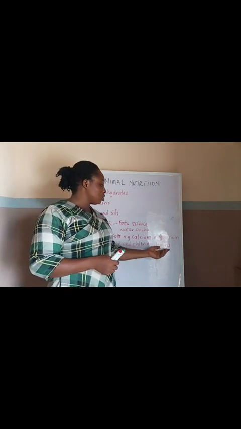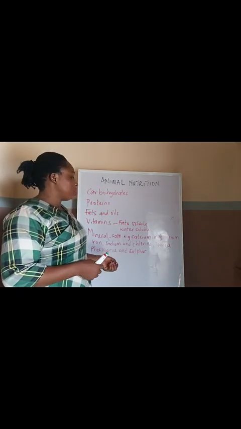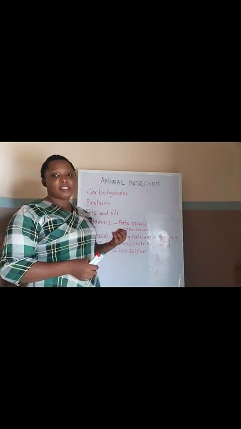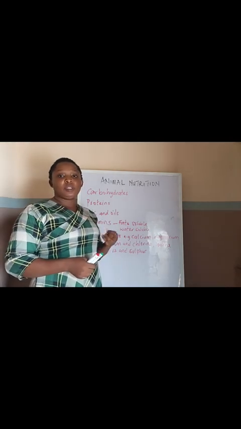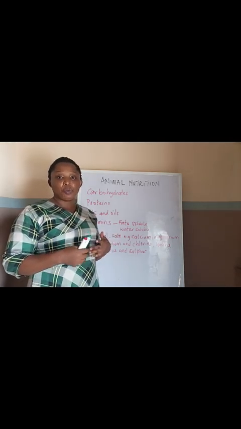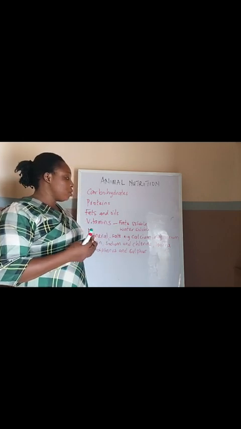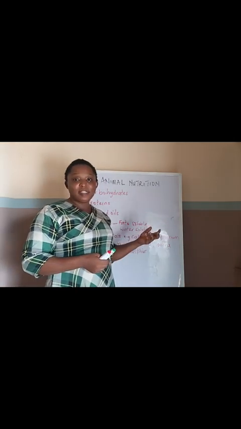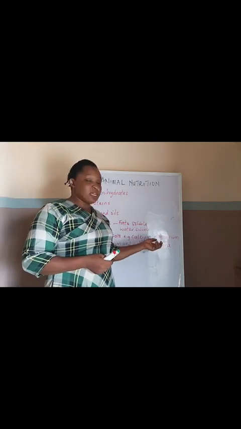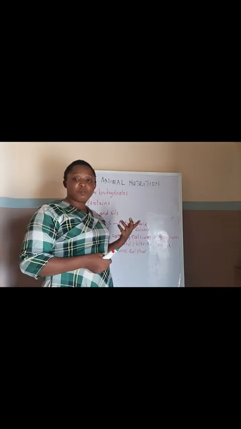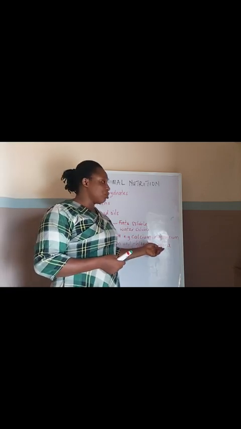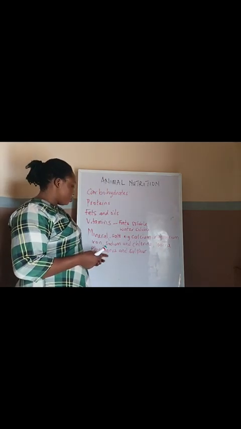Iodine is also an essential mineral salt because it is needed by the thyroid gland to make tyrosine. You know, that's the gland that makes the growth hormone. So for it to be able to function properly, iodine is needed to start the metabolic process of forming tyrosine in the body. And another thing is phosphorus.